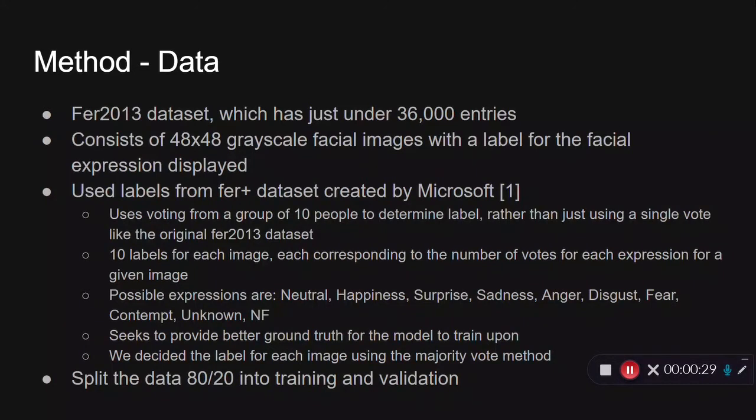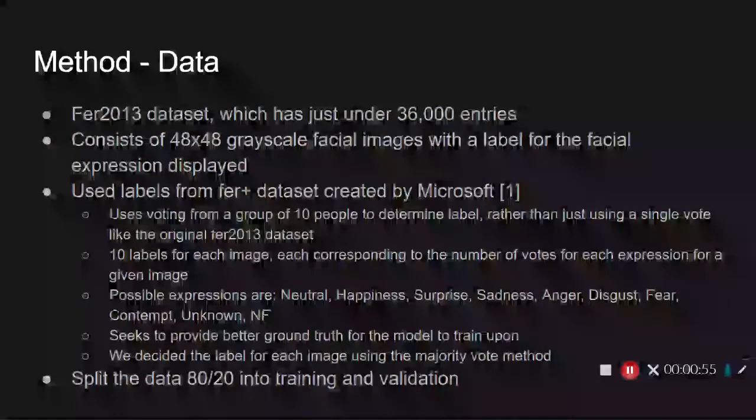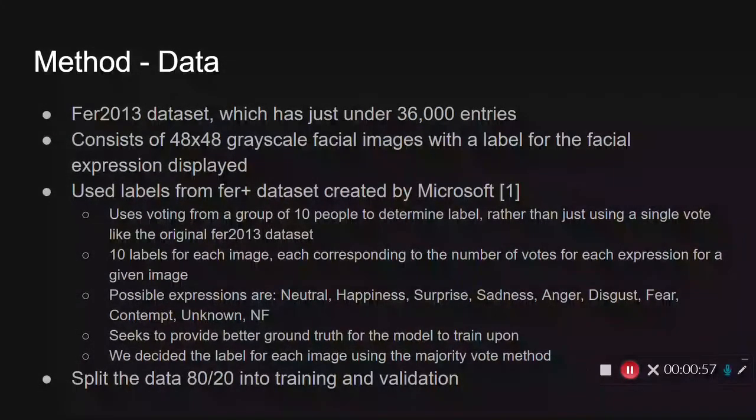FER Plus uses voting from a group of 10 people to determine the label rather than just using a single vote like the original dataset. So there's 10 labels for each image, each corresponding to the number of votes for each expression for a given image. And the possible expressions are neutral, happiness, surprise, sadness, anger, disgust, fear, contempt, as well as unknown and not found. So this FER Plus dataset seeks to provide better ground truth for the model to train upon.